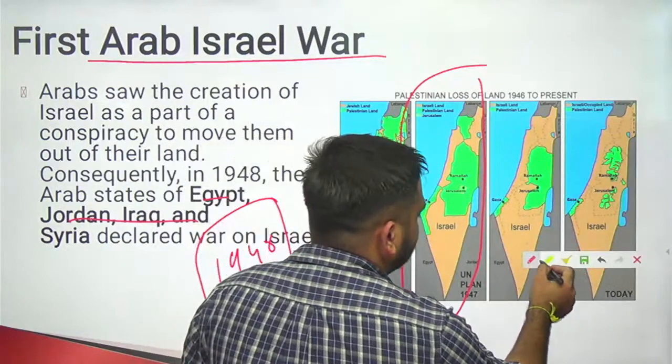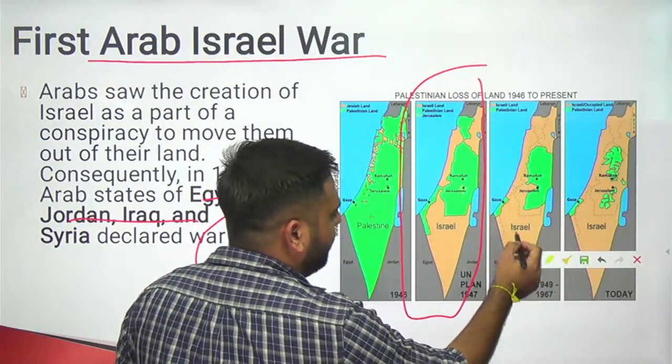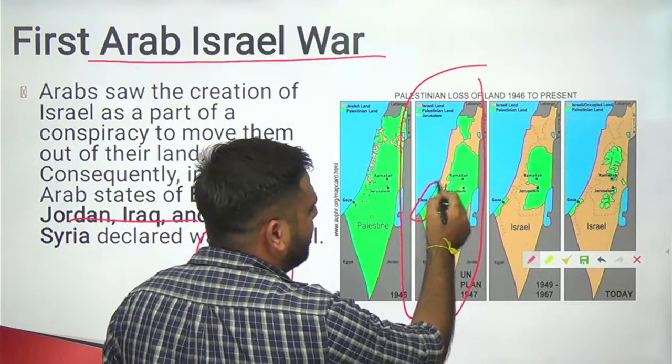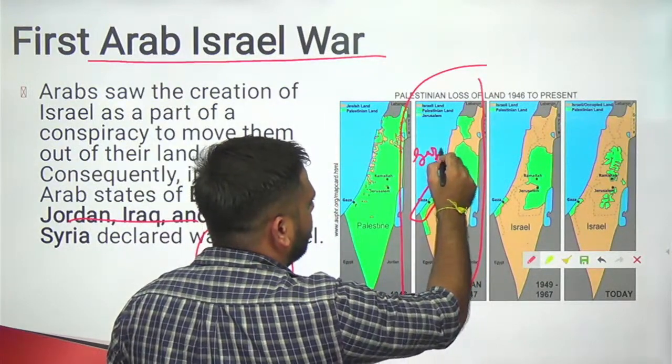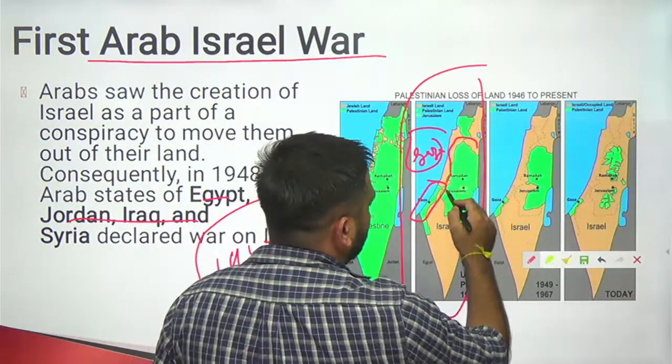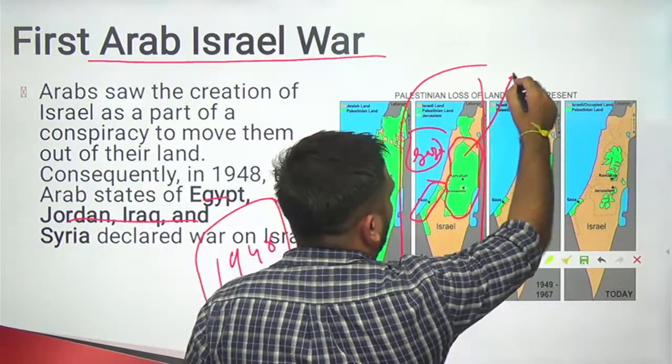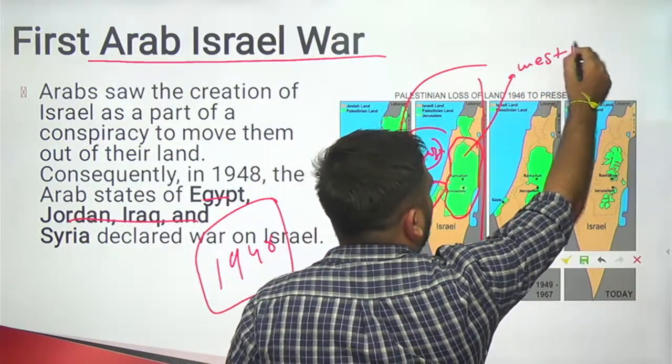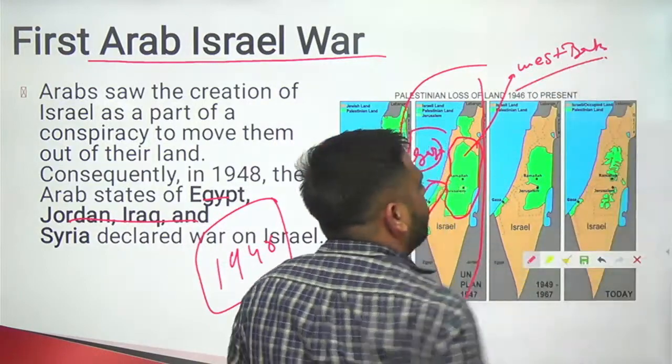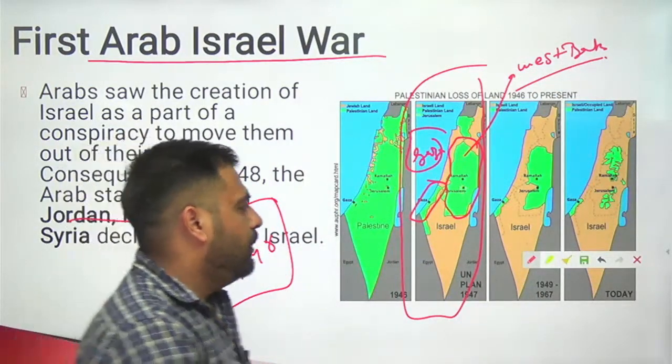This strip of green land that you are seeing is called Gaza, and this portion is called the West Bank. This was called the First Israel War.